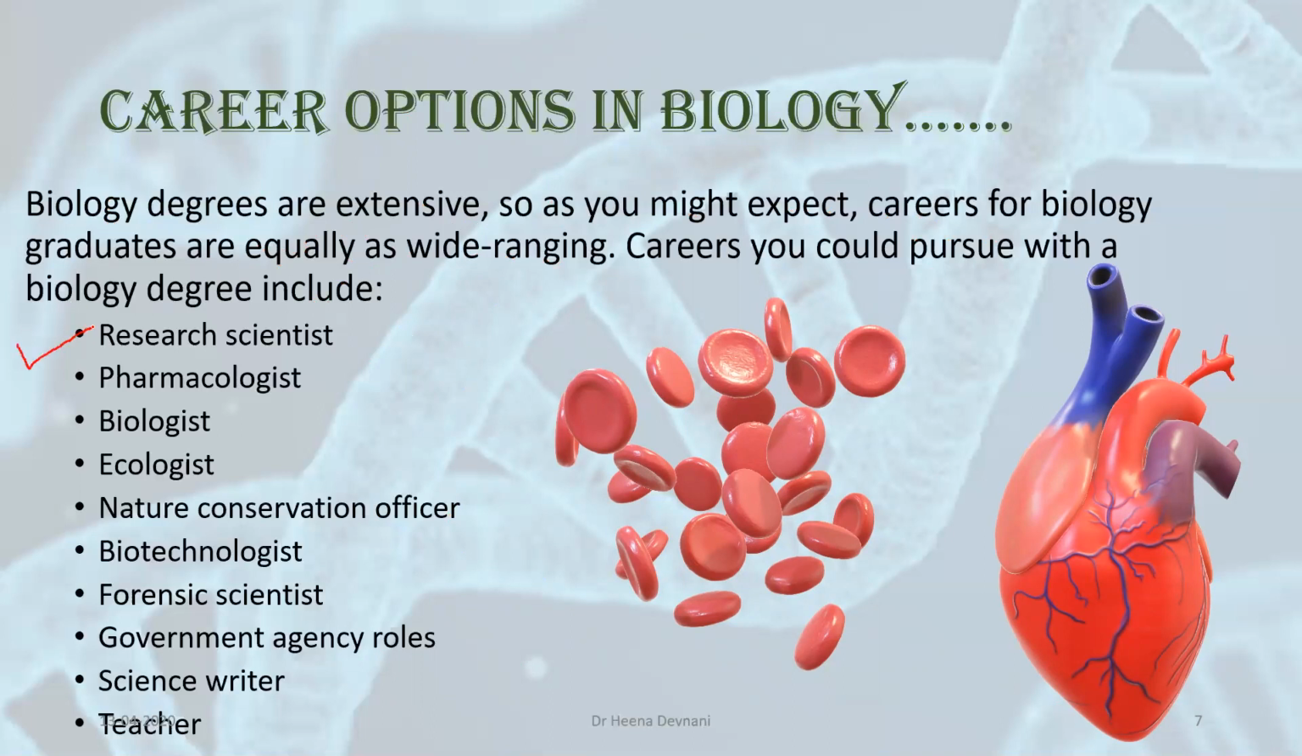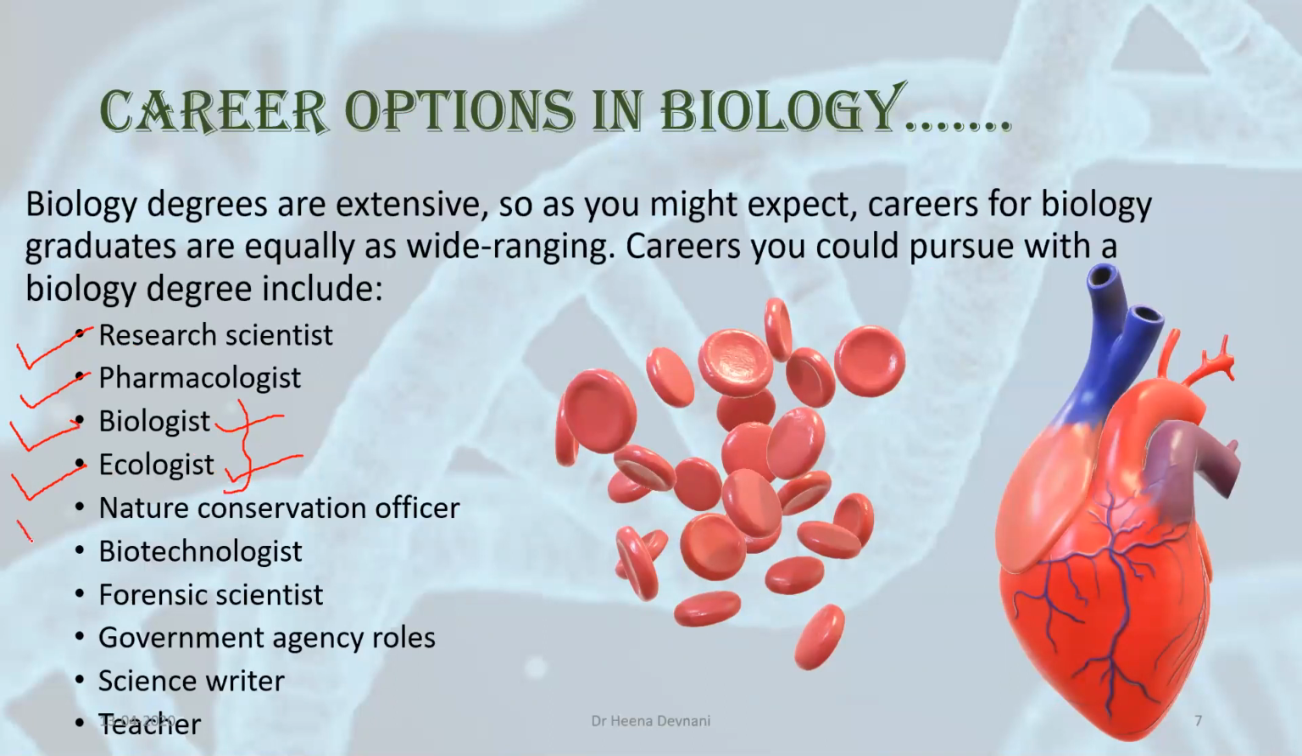First of all, you can become a research scientist by doing BSc, MSc, and PhD in biology. You can become a pharmacologist. You can go into medicine. You can become a biologist. You can become an ecologist. What are these biologist and ecologist? A person who studies biology is known as a biologist, and a person who studies the interactions of animals or plants with the environment is known as an ecologist.